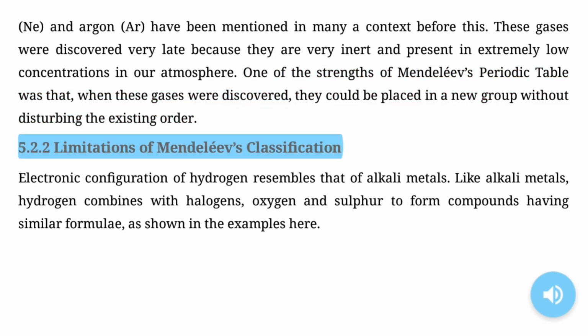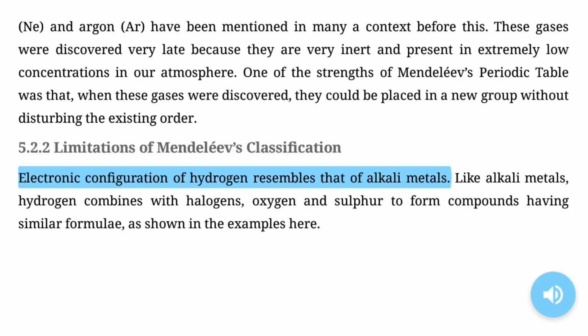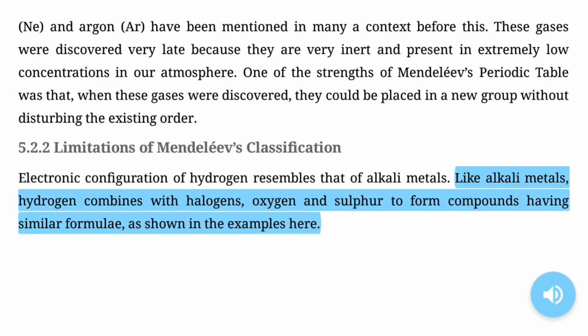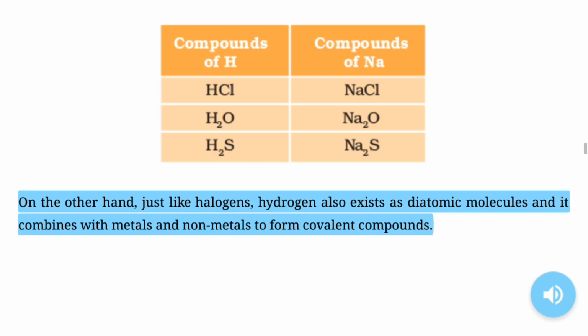5.2.2 Limitations of Mendeleev's classification. Electronic configuration of hydrogen resembles that of alkali metals. Like alkali metals, hydrogen combines with halogens, oxygen and sulfur to form compounds having similar formulae, as shown in the examples here. On the other hand, just like halogens, hydrogen also exists as diatomic molecules, and it combines with metals and non-metals to form covalent compounds.